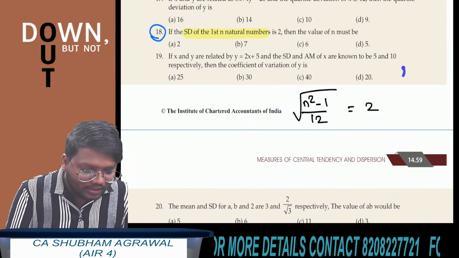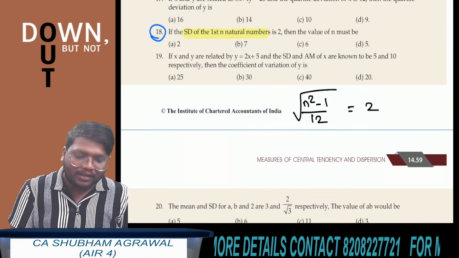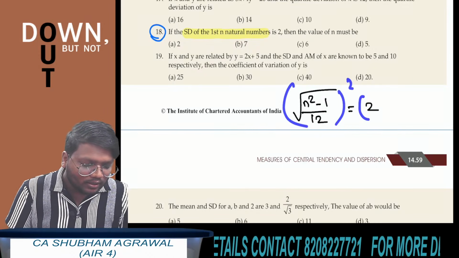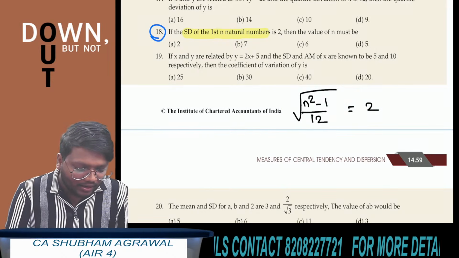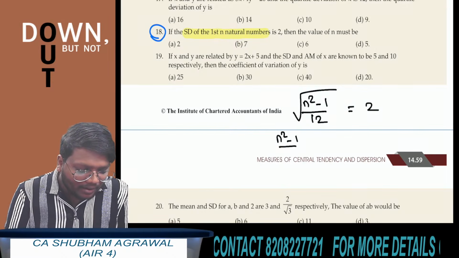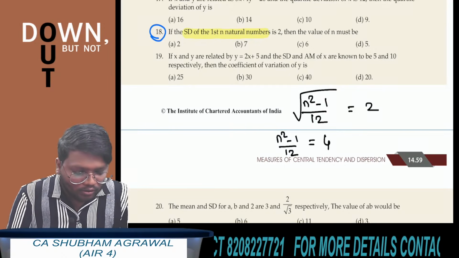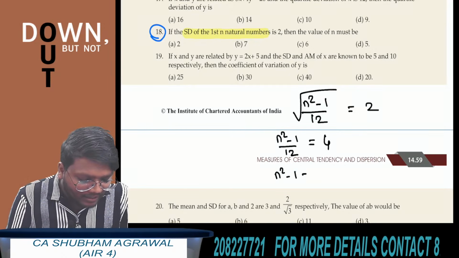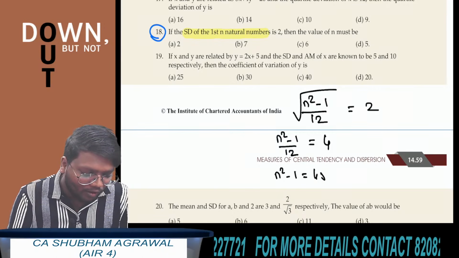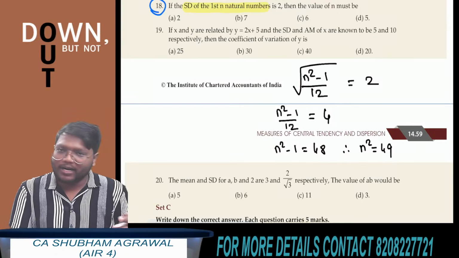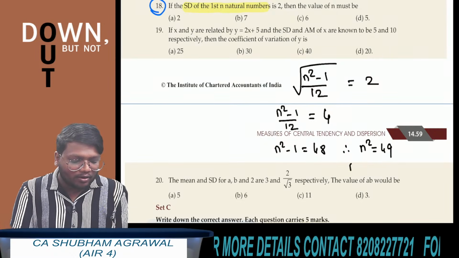How to solve this equation? Very simple. Take square on both the sides. By taking square on both the sides, (n square minus 1) upon 12 is equal to 2 square, which is 4. Now do the cross multiplication. So n square minus 1 is equal to 12 multiplied by 4, which is 48. Therefore n square is equal to 49, since 48 plus 1 is 49.